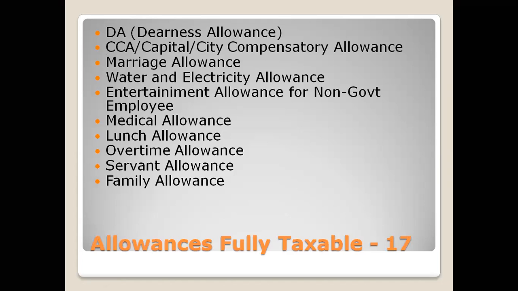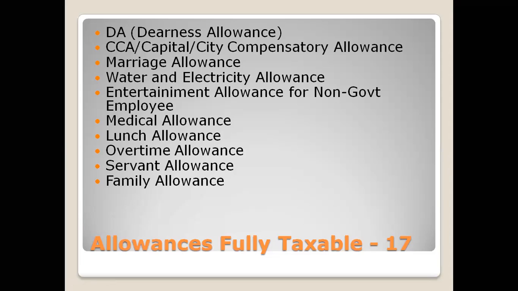Next, marriage allowance, water and electricity allowance, entertainment allowance for non-government employee, medical allowance, lunch allowance, overtime allowance, servant allowance, and family allowance. These are all taxable categories. So you need not worry about anything. Simply, all these amounts will be written in the outer column.